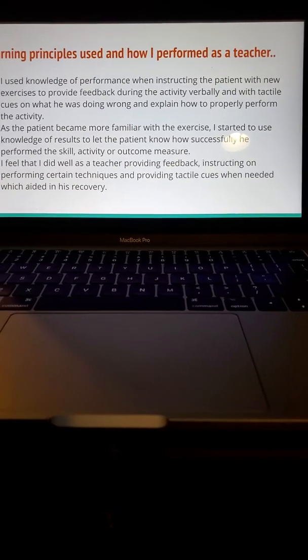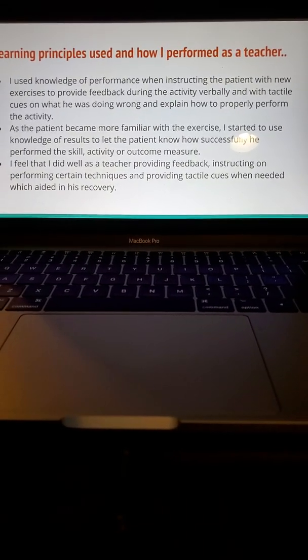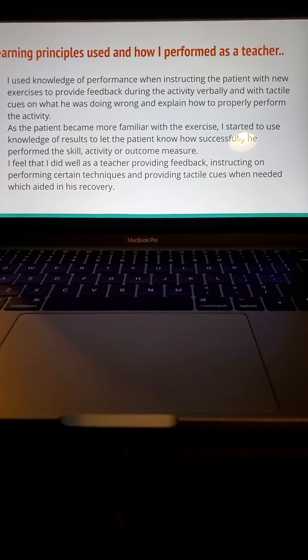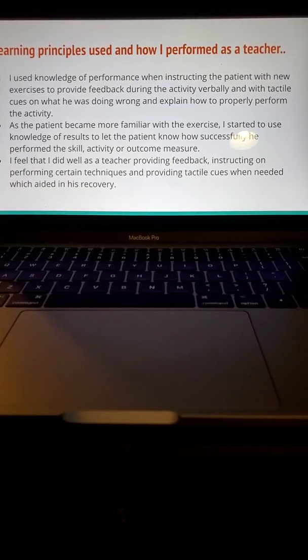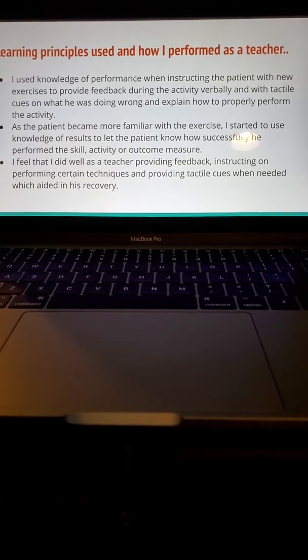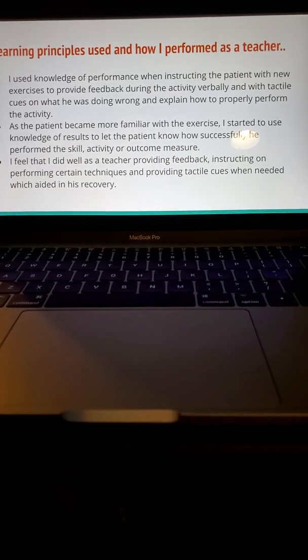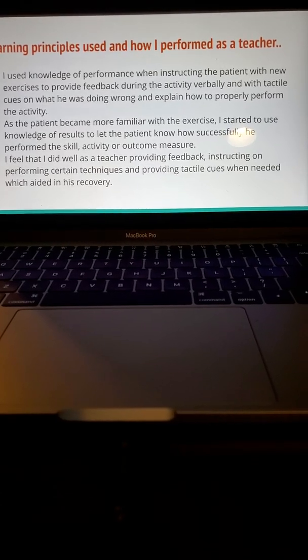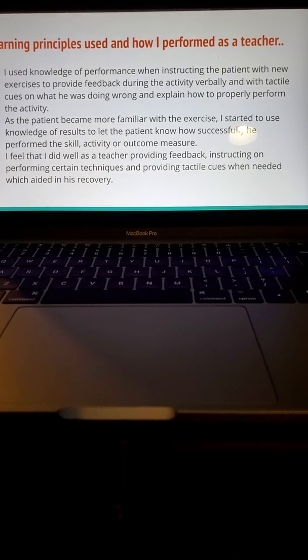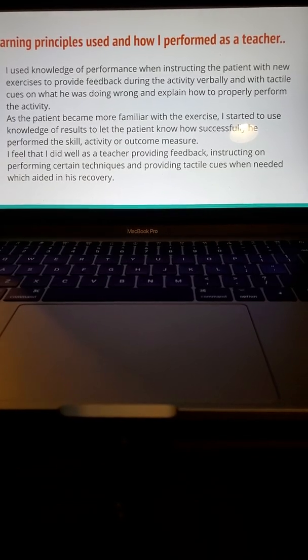And some of the learning principles and how I performed as a teacher: I used the knowledge of performance when instructing the patient with new exercises to provide feedback during the activity verbally, along with tactile cues to let him know what he was doing wrong and explaining to him how to properly perform the activity.